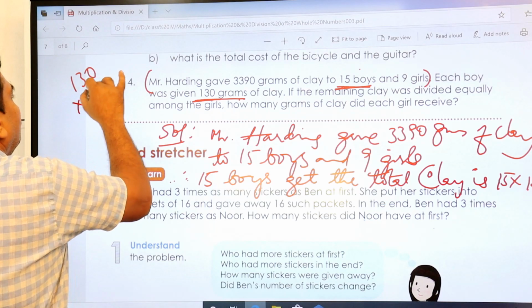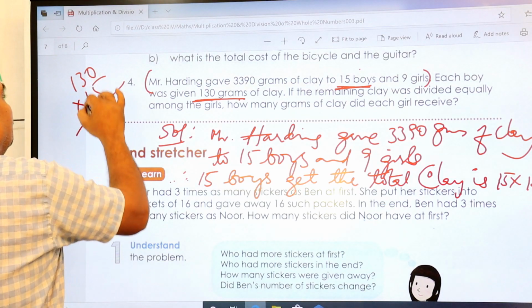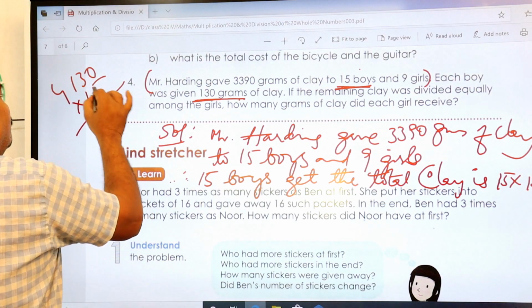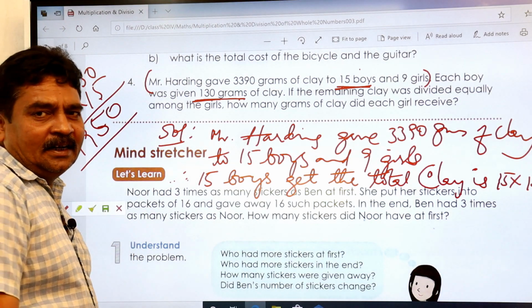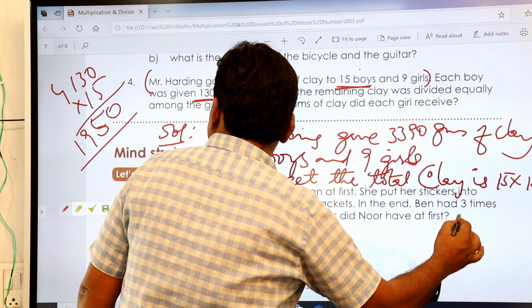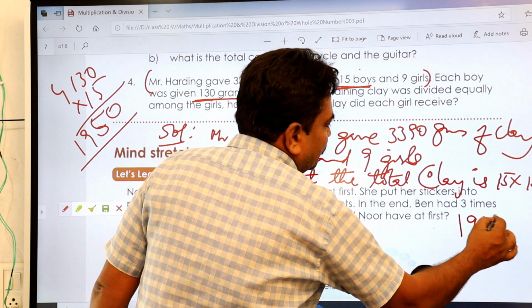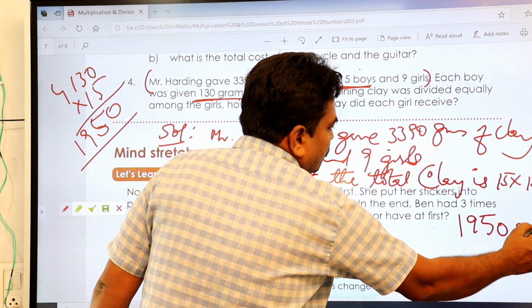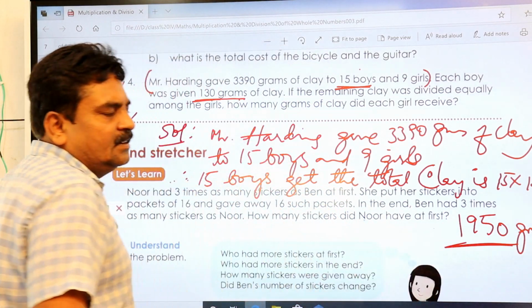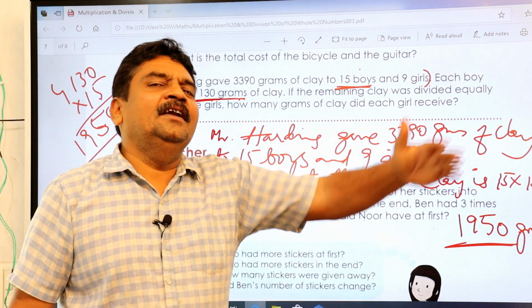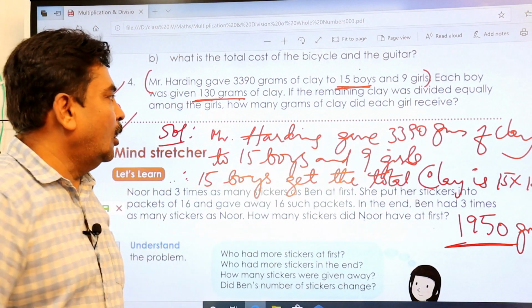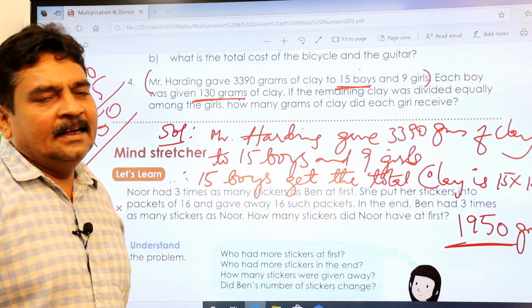130 into 15. 15 zero zero, 15 3s are 45, 4, 15 plus 4 is 19. 1950 grams. So this is the weight of the clay actually distributed among the 15 boys out of 3,390.